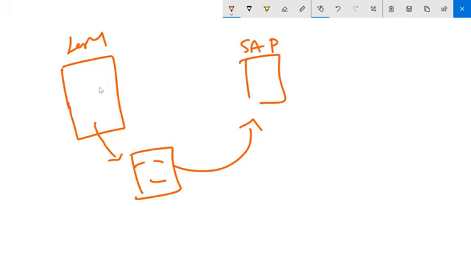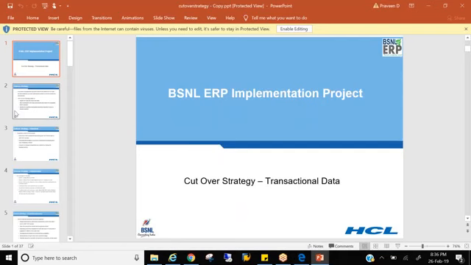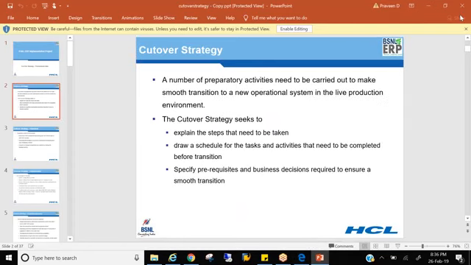If we don't switch off the system, then in the meantime, if a user creates some transaction, this data is never going to come into the Excel sheet, because all the data has already been downloaded, right? So to make sure we don't have any inconsistency, we switch off this particular legacy system and communicate that information internally to all the employees, stakeholders, and vendors, telling them that there is some transition going on in our system, so we will not be able to create orders or take the stock.